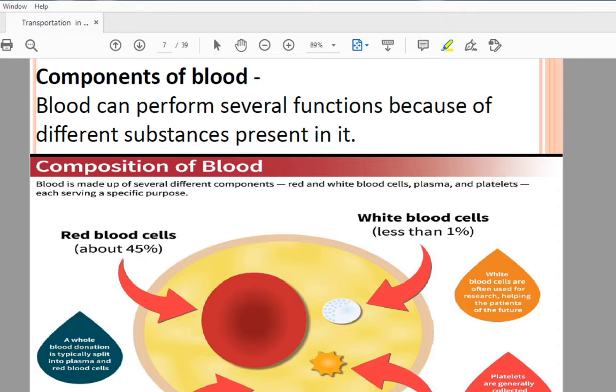So see the components of the blood. Blood can perform several functions, as we have discussed, because of the different substances present in it. The substances which are present in the blood help the blood to do those functions. So what are those components? You can see here the blood is made up of red blood cells, that is your RBC, white blood cells, that is your WBC, plasma and platelets. These four are the components of the blood which do different functions.